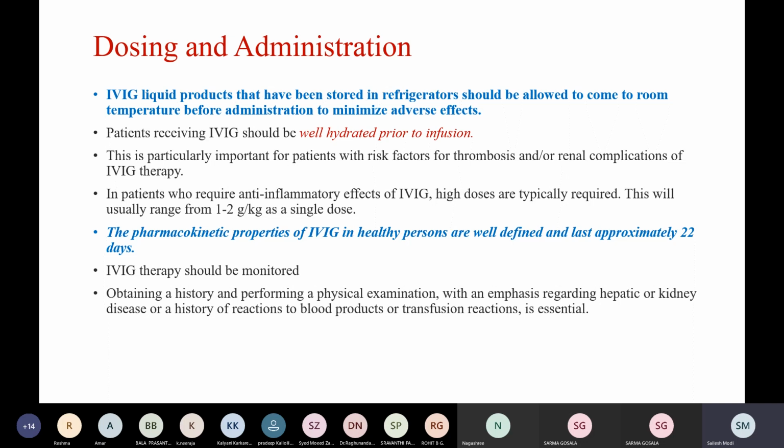The pharmacokinetic properties of IVIG in healthy persons are well defined and last approximately 22 days. IVIG therapy should always be monitored, and obtaining a history and performing a physical examination with an emphasis regarding hepatic or renal disease or a history of reactions to blood products or transfusion reactions is very essential.